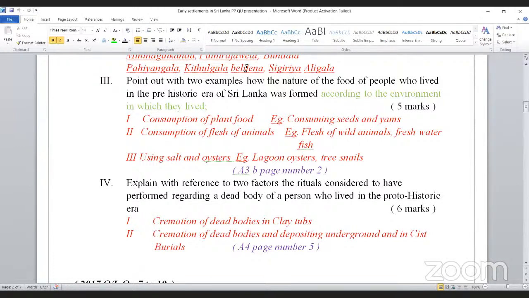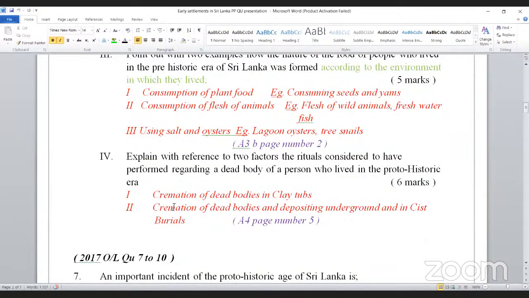Here, the lifestyle of Stone Age men had been given as a big question, and here burials of the proto-historic time period are given as a big question. Right, we'll go to the next one, 2017.